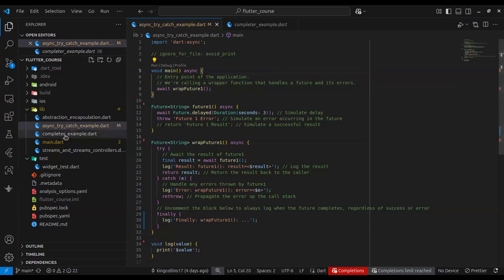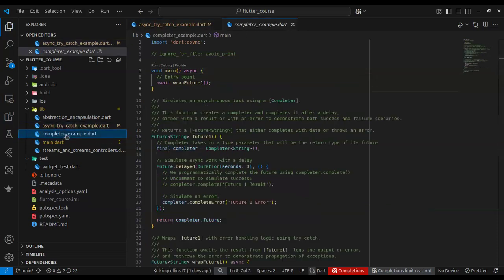So I also mentioned completers. Someone was asking me, why do we need to use completers? Well, completers are really important. Most times they're important because there are some things that normal writing functions with async cannot do for you. Let me give you an example.